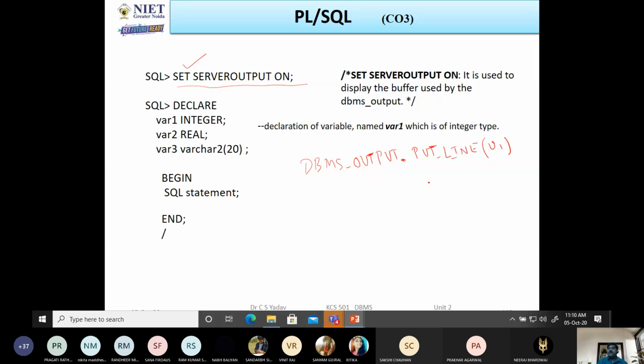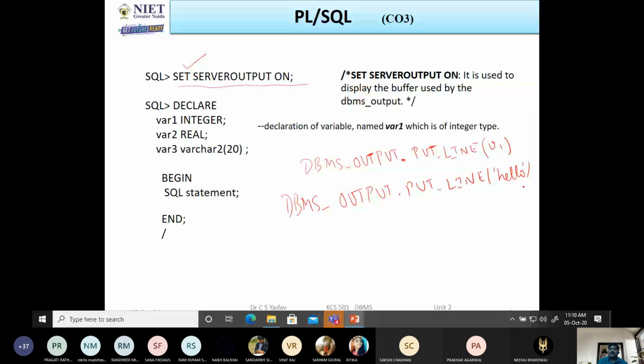Or if you want to display a string, then you can directly write that string within single quotes. Suppose we want to display the hello string on the monitor, then we will write dbms_output.put_line, and in brackets, in single quotes, we will write hello.